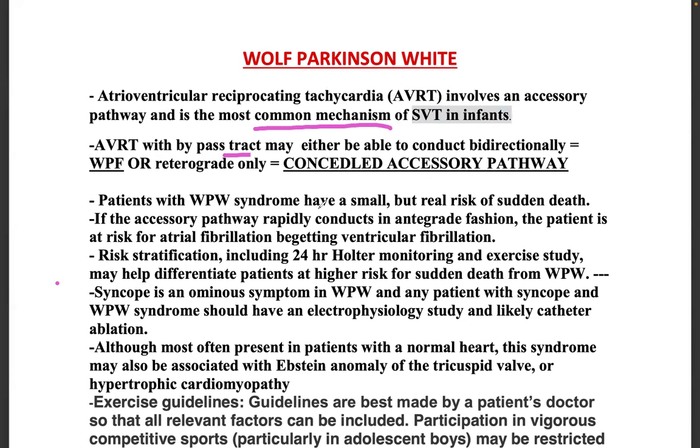Patients with WPW syndrome have a small but real risk of sudden death. There is a possibility that there can be sudden death. If the accessory pathway rapidly conducts in antegrade fashion, the patient is at risk of atrial fibrillation and begetting ventricular fibrillation.